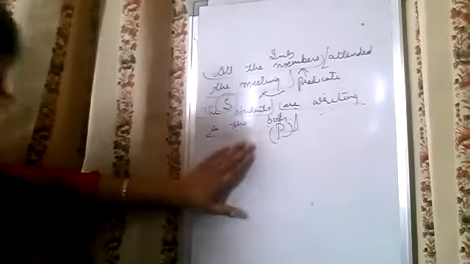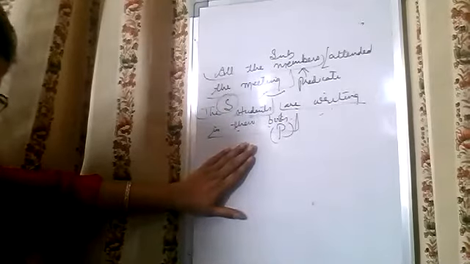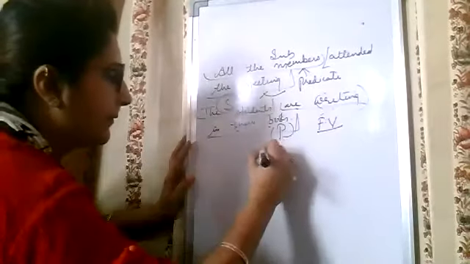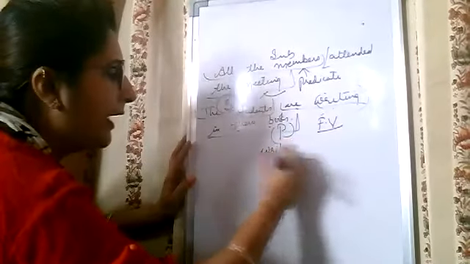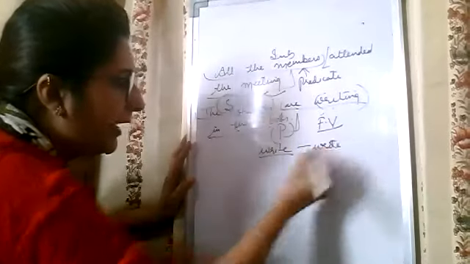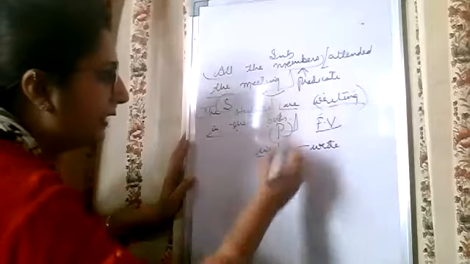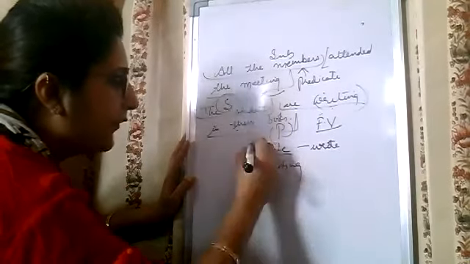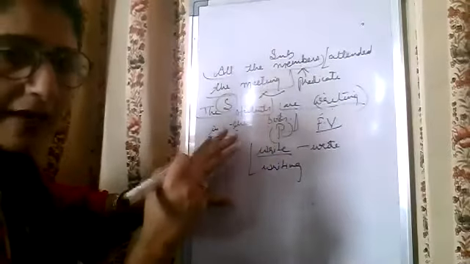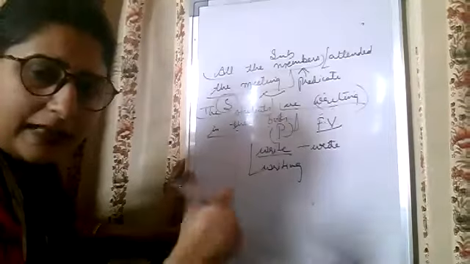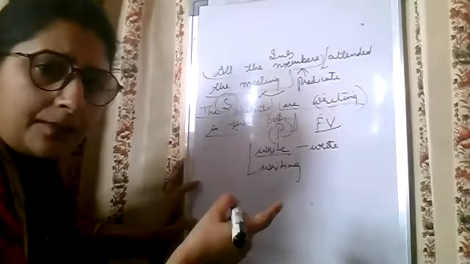But what is the main thing here? In a predicate, we have a finite verb. What is a finite verb? For example, write. If I change it into past, it changes into wrote. If I change it into continuous, it becomes writing. It means its form changes when we change the tense. Tense change किया तो change हो गई ना इसकी form.